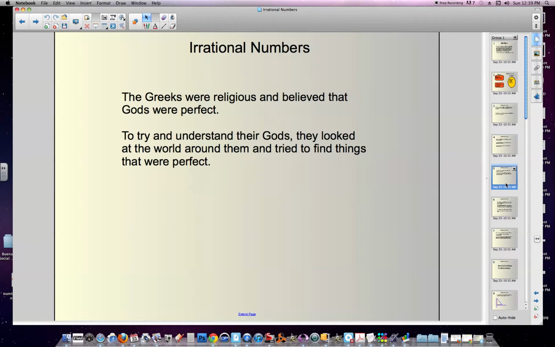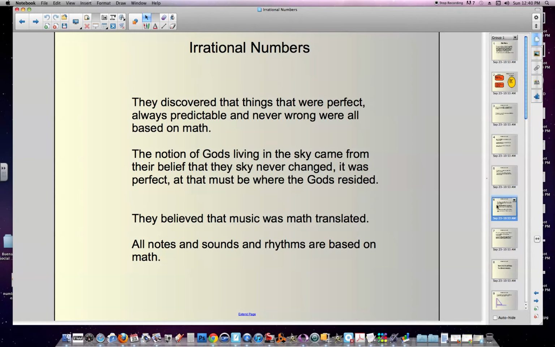So the Greeks were religious and believed that gods were perfect. And at the time, there was sort of the Greek mythology of Greek gods, but there were also other little religious sects, but all of them believed that God was perfect. That's sort of the idea of God, or maybe they found their belief in God through the pursuit of perfection. And they looked at the world around them, and they tried to find evidence of God by finding evidence of things that they thought were perfect. And they said, wow, okay, all of the things that we're finding that are perfect, that are always predictable, that are never wrong, that are reliable, that are always definable, are all based on math.